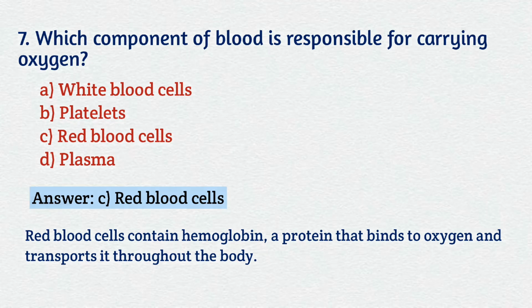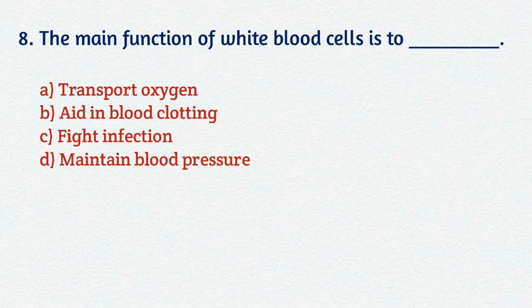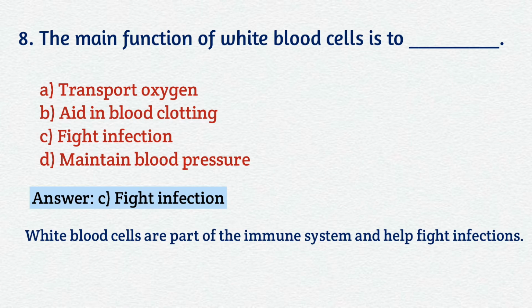Question number 8. The main function of white blood cells is A. Transport oxygen, B. Aid in blood clotting, C. Fight infection, D. Maintain blood pressure. Your correct answer is C. Fight infection. White blood cells are part of the immune system and help fight infections.